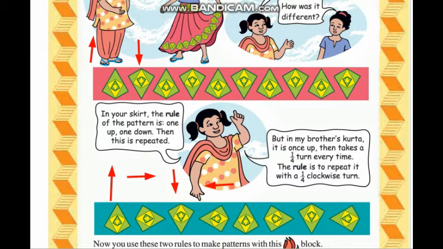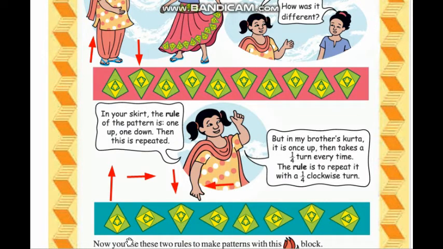Children, if you observe, this pattern is very easy to understand. One up, down, up, down. I have marked with this arrow up, down, then up, down like this, and it is repeated again. So the rule is one up and one down.